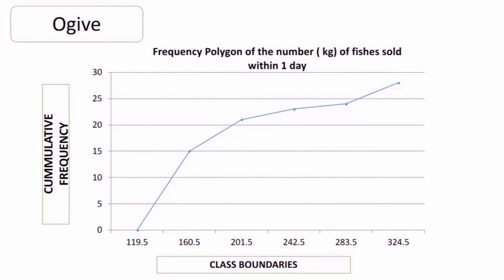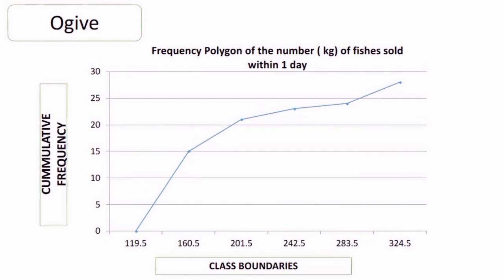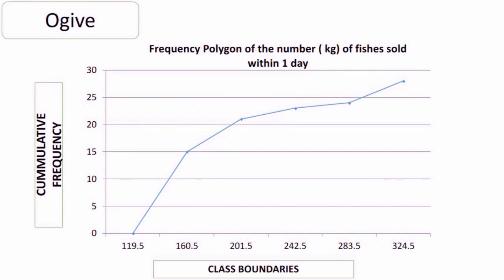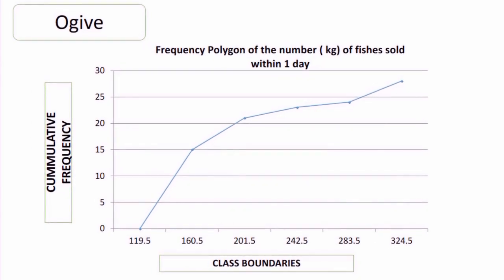Ogive of the kilo of fish bought by the vendors from the dealers. Cumulative frequency starts from 0, 5, 10, 15, 20, 25, and 30.